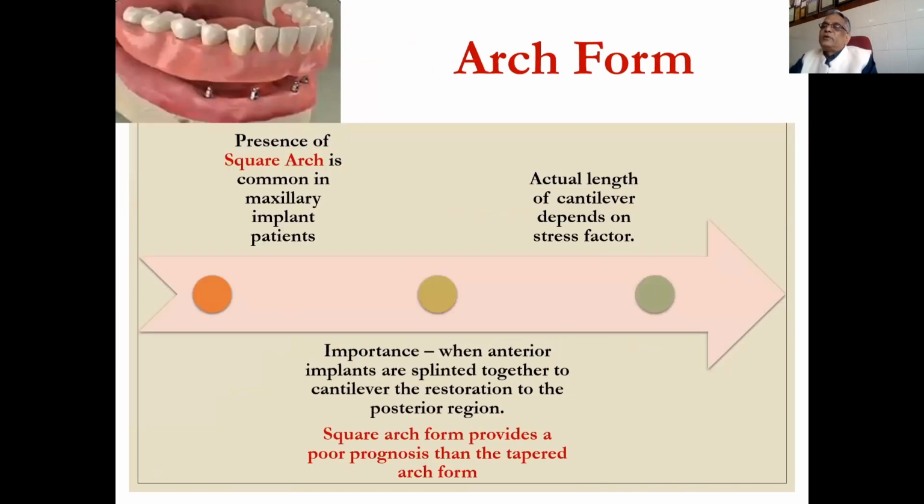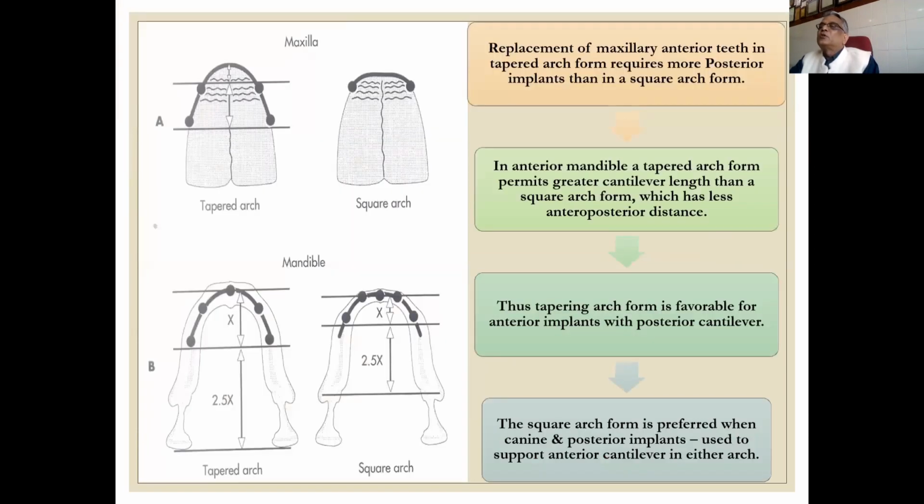Arch form: the presence of a square arch is common in maxillary implant patients, and the actual length of the cantilever depends on stress factors. When we are placing implants, we should plan splinting together when providing a cantilever prosthesis in the posterior region. And when we talk of cantilever, a square arch gives a poor prognosis compared to a tapered arch. Why is it so? Because if you see this picture, replacement of maxillary teeth in a tapered arch form requires more posterior implants than in the square arch form.